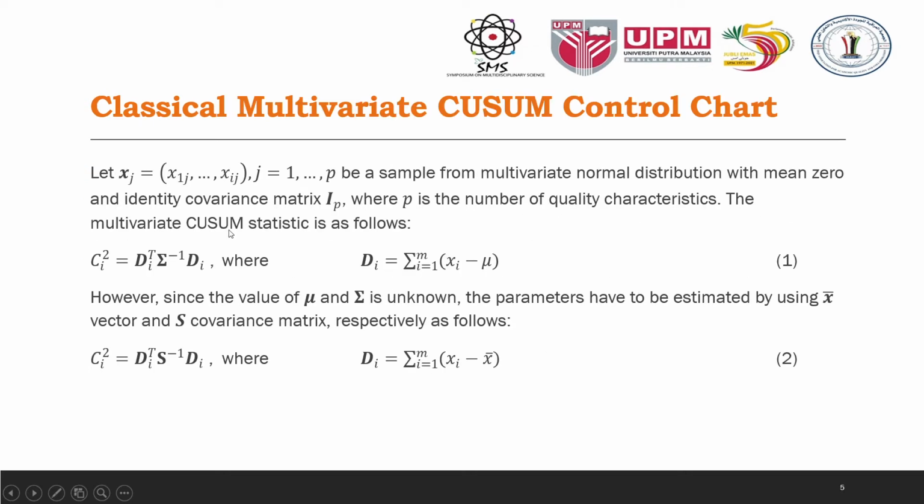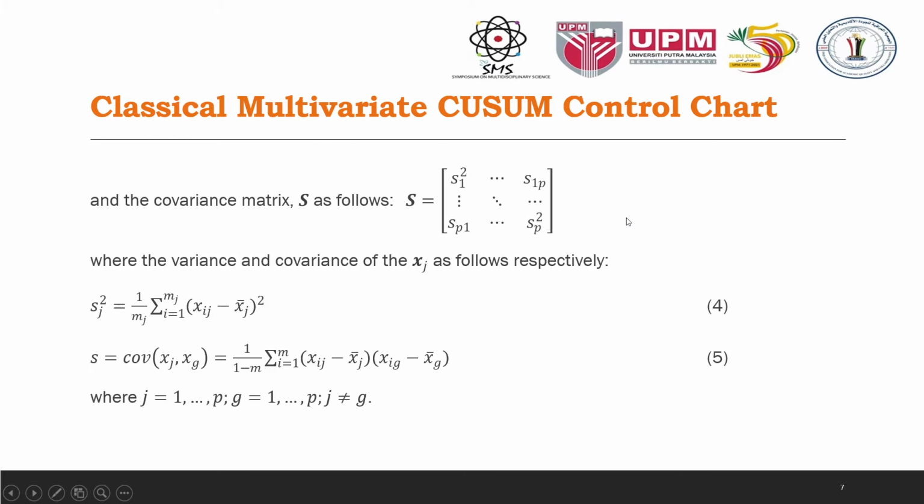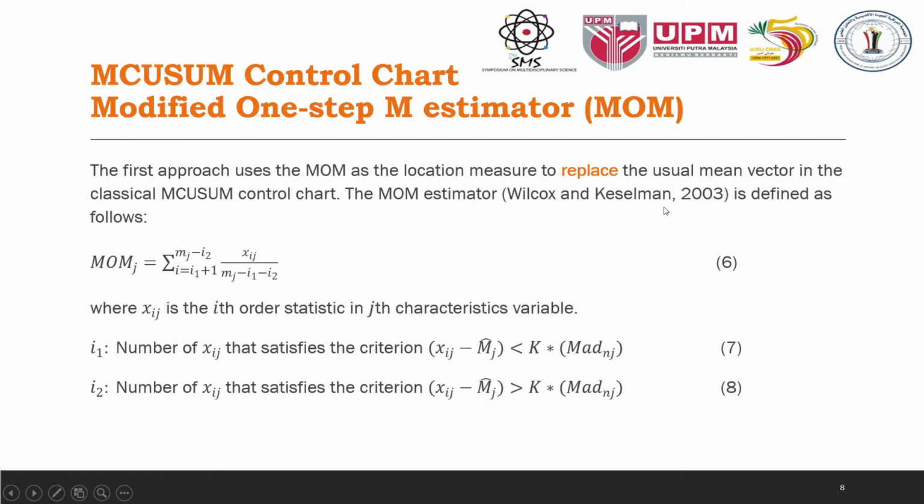This is the classical multivariate CUSUM control chart. Let Xj be a sample from a multivariate normal distribution with mean zero and identity covariance matrix Ip, where p is the number of quality characteristics. The multivariate CUSUM statistic is as follows, as equations 1, 2, and 3, and the covariance matrix S as follows, where the variance and covariance of Xj are as equations 4 and 5 respectively.